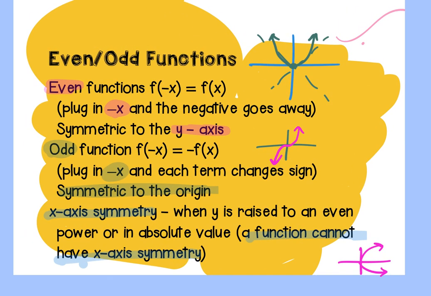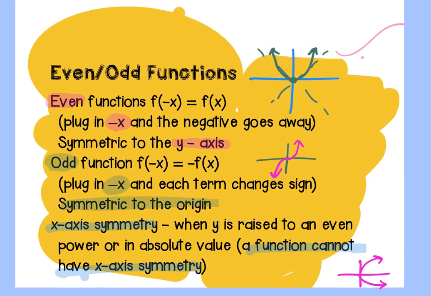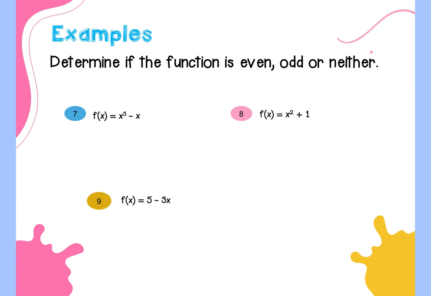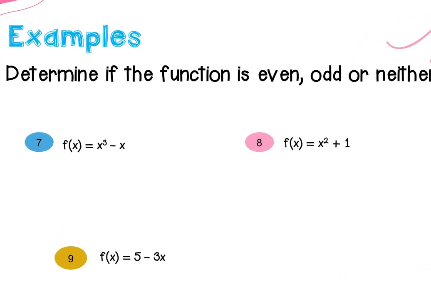But they can be even, odd, or neither. They could have both in not a function, but they could have both outside of functions. All right, so this one says determine if the function is even, odd, or neither. And again, if they are graphs, you know how to graph, you can feel free to do that. When we get into transformations, you should be easily able to graph something like number 8, okay? But for now, we're going to do the test for even, odd.